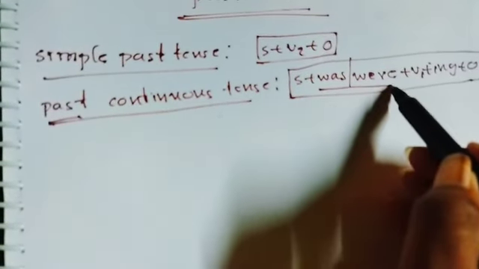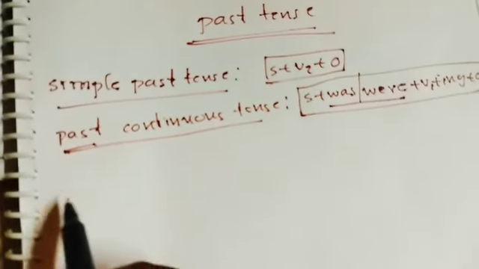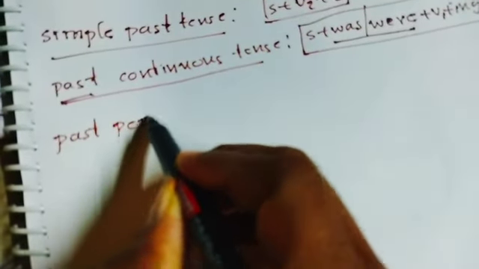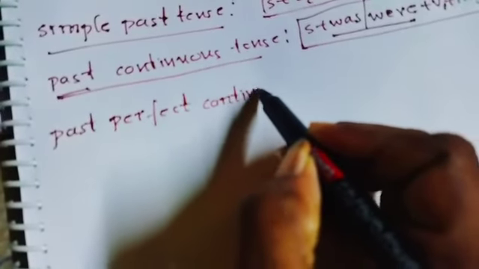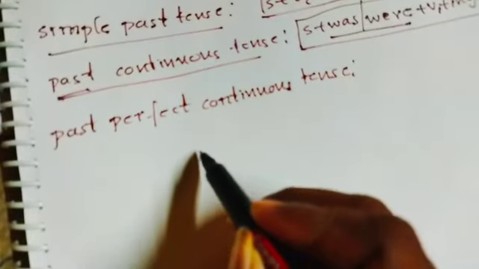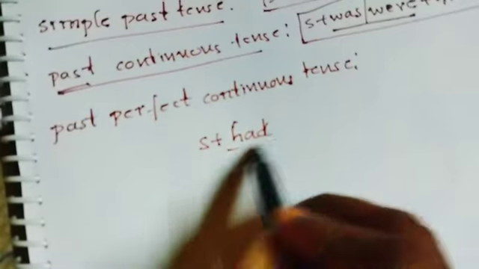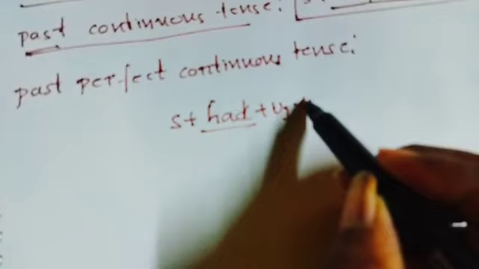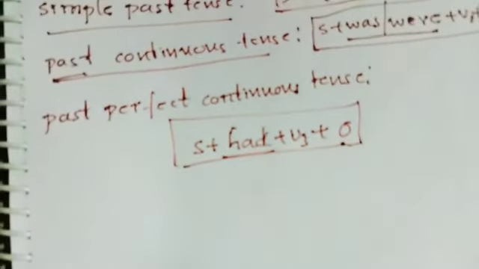Only the helping verbs are different; everything else is the same. Next, past perfect tense. We have only one helping verb here, had: subject plus had plus V3 plus object.